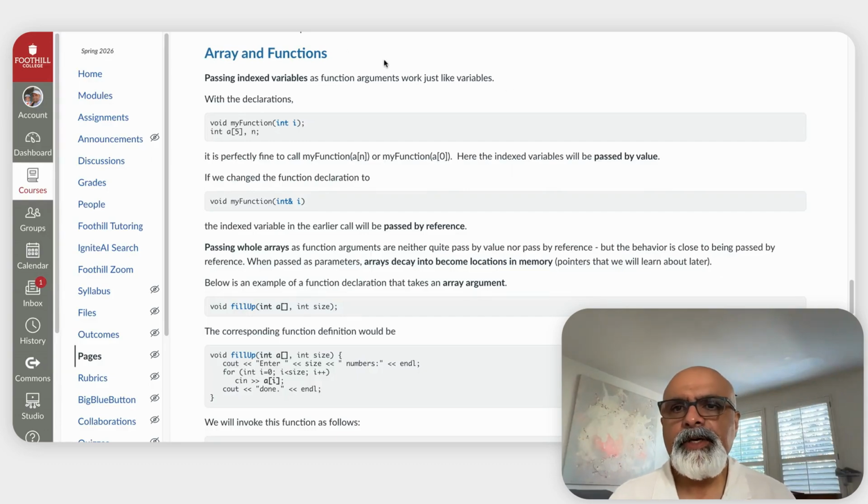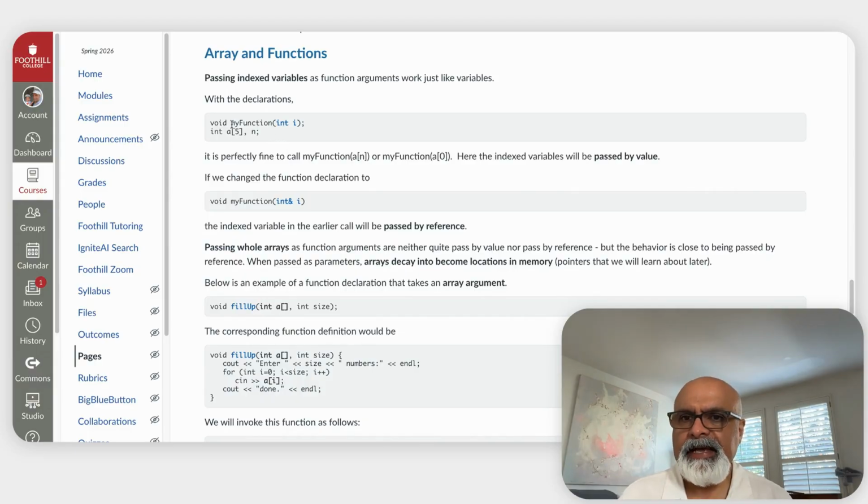Okay, let's talk about arrays and functions in C++ and how they work together. Now, let's first take the case of index variables being used as arguments into functions. In this case, they work just like variables do. So let's take a look at an actual example.